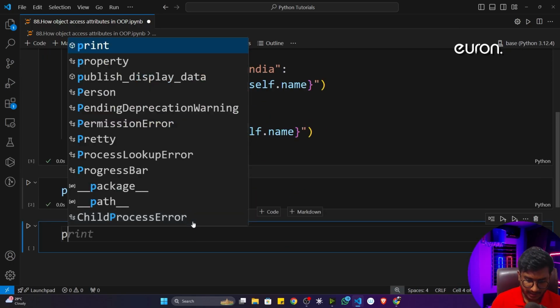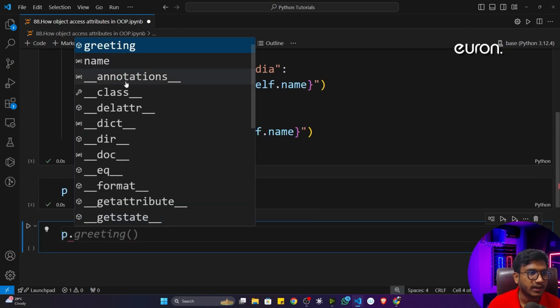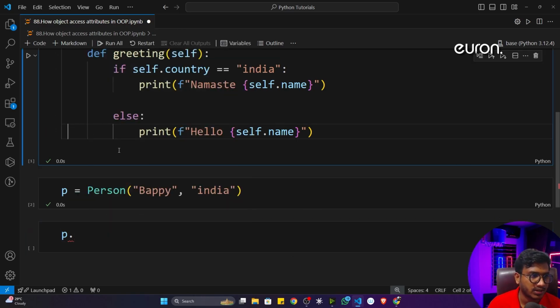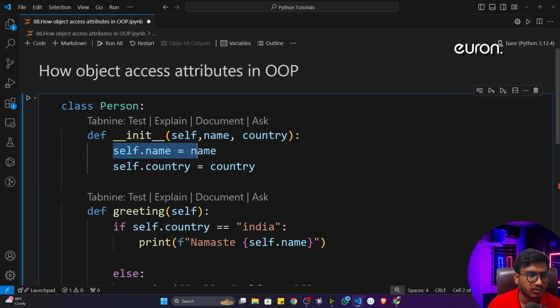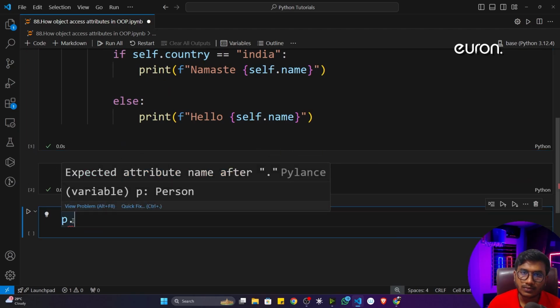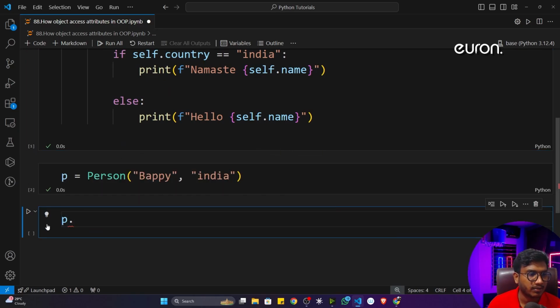Now if you just write p dot and wait, you will see all the attributes and methods, everything is visible. Inside this particular class, I'm having the country attribute, then the name attribute. So these are the attributes. This is called a class variable, and it is called an attribute also. You can call it either way, both can be called. That's how we can access any kind of attribute in a class with the help of the object of that particular class. This is the idea.